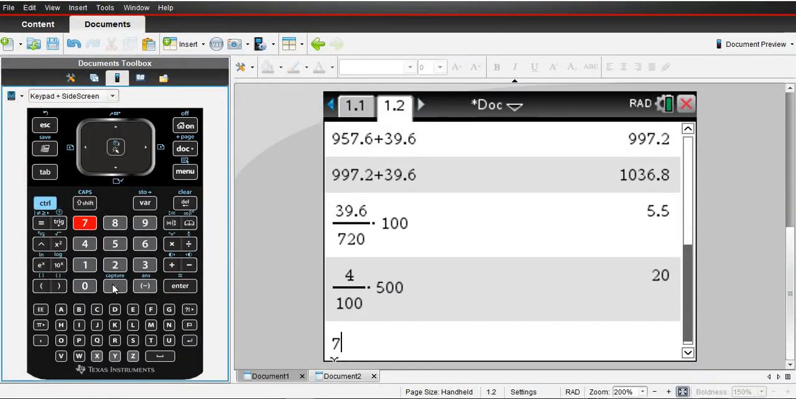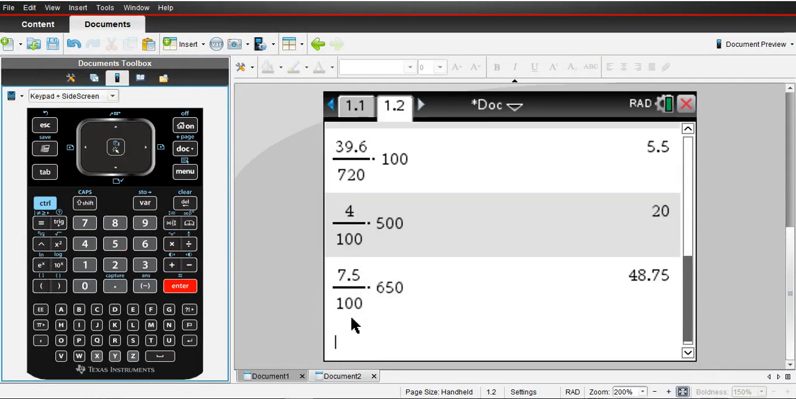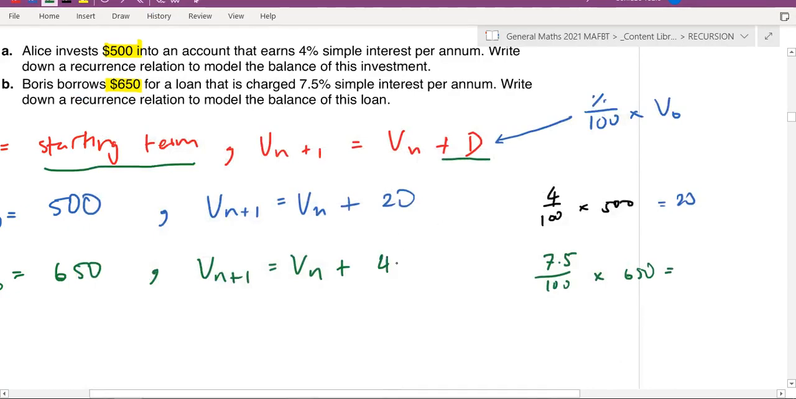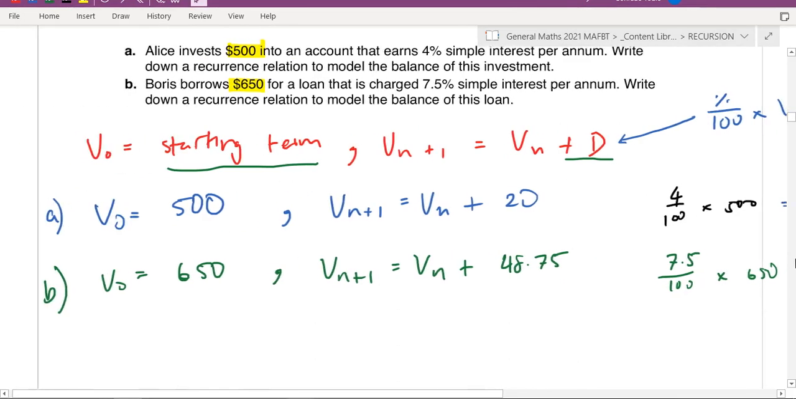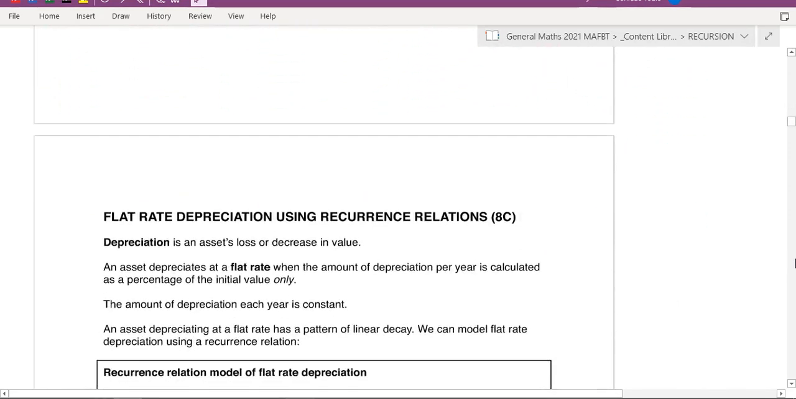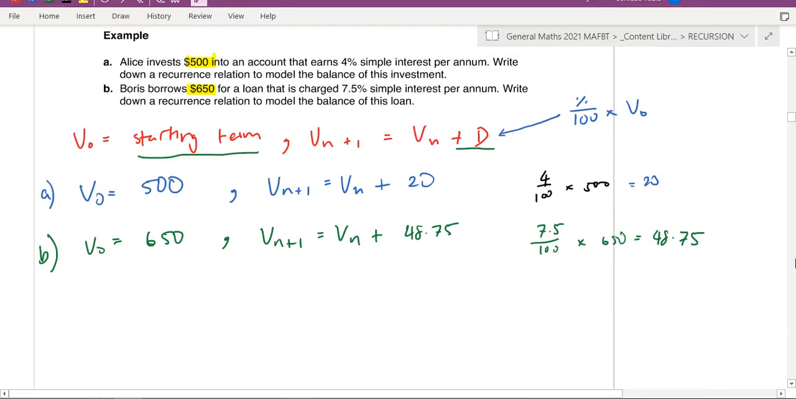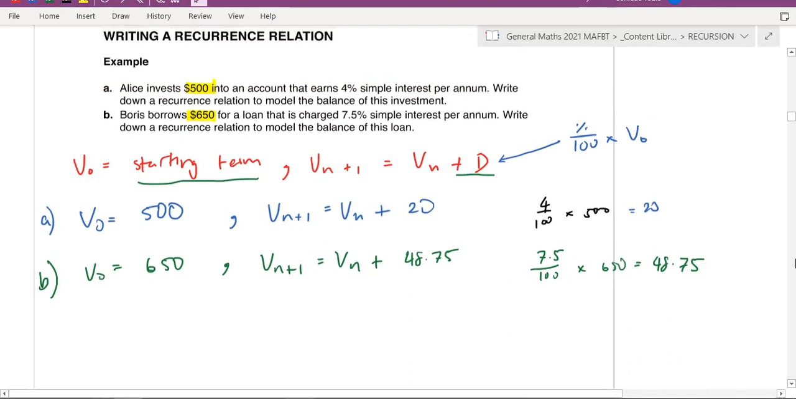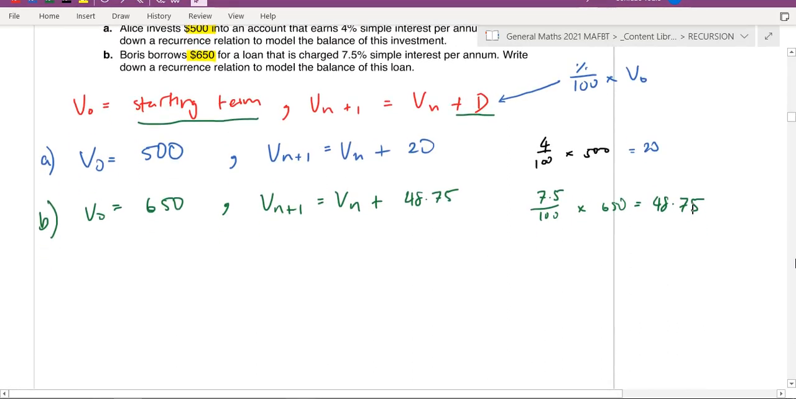So 7.5 over 100 times 650 equals 48.75. So we're adding $48.75 each time. Okay. Makes sense so far? I think those are pretty straightforward. Yep. Okay, let's keep going.